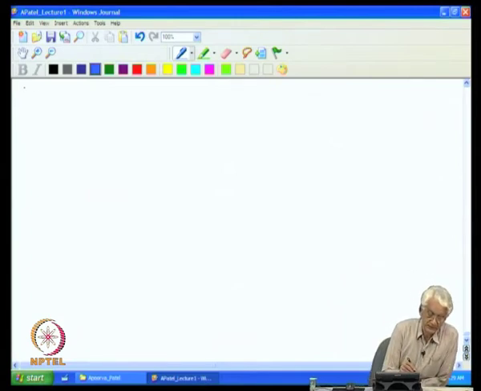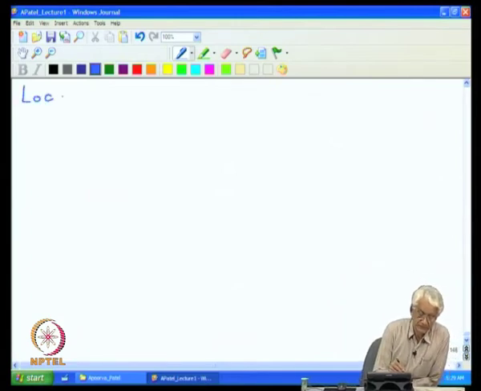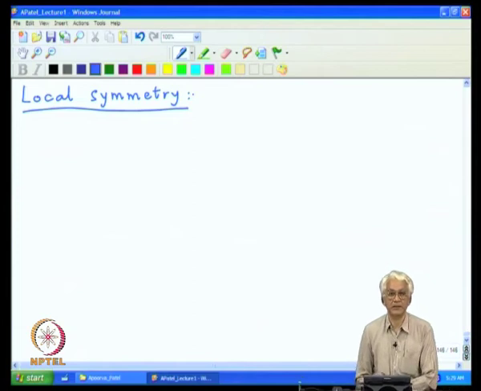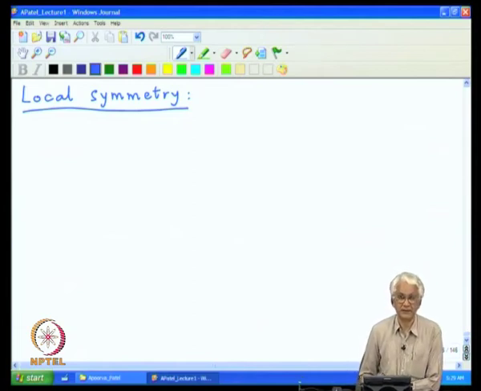So, this formulation starts out with constructing a local symmetry for a particular set of fields.